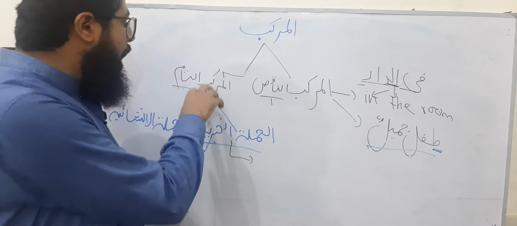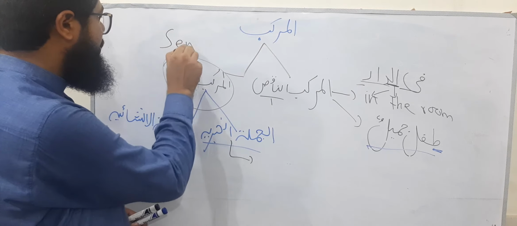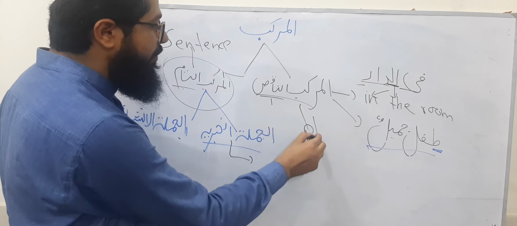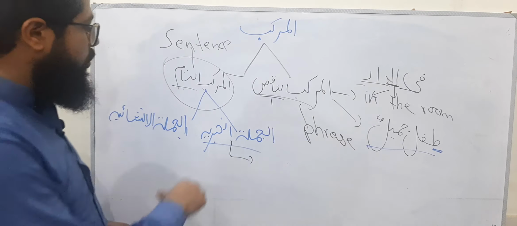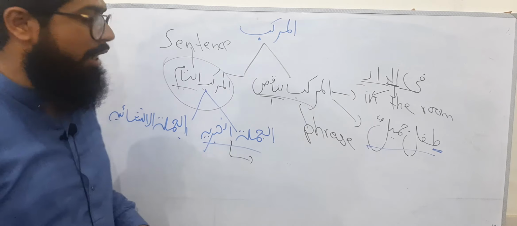Generally we call it al-jumla. So there are two types of al-jumla. Al-jumla means sentence. Okay, dear students? So there are two types of sentence, al-jumlatul khabriyya and al-jumlatul insha'iyya.